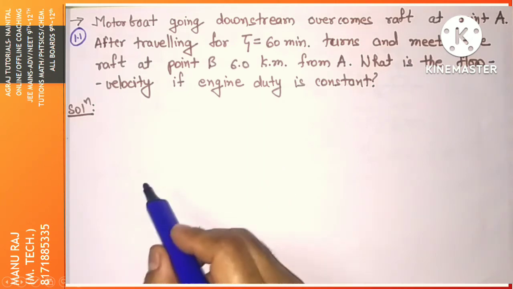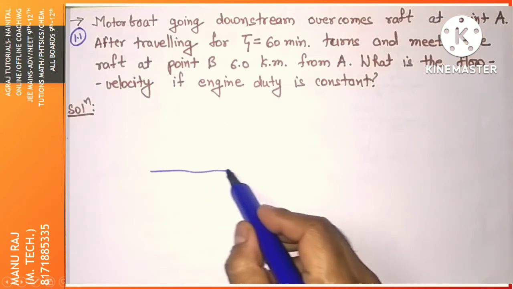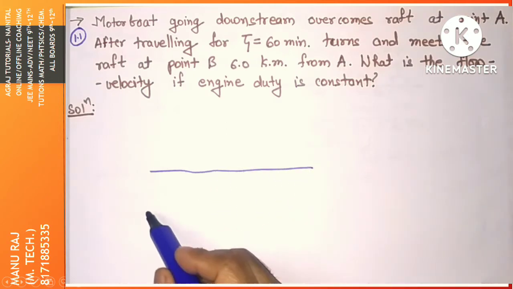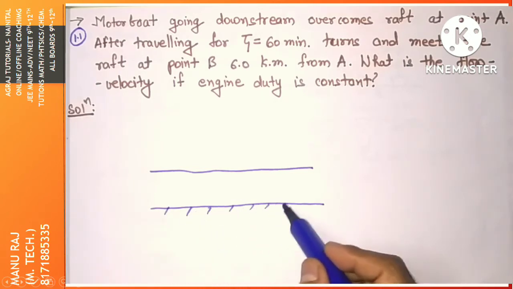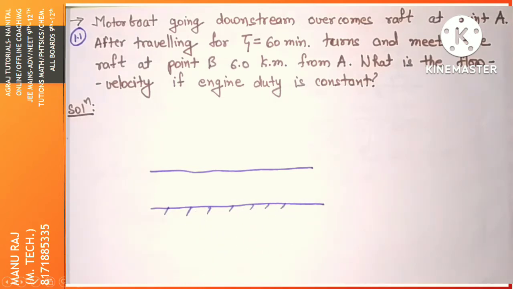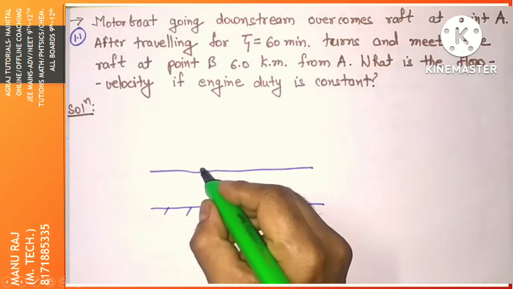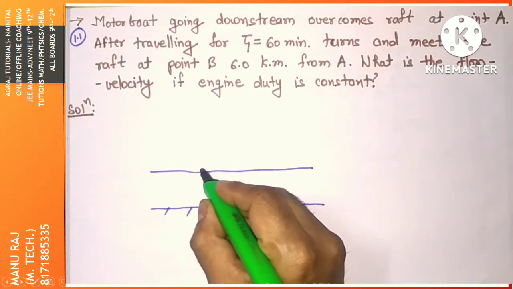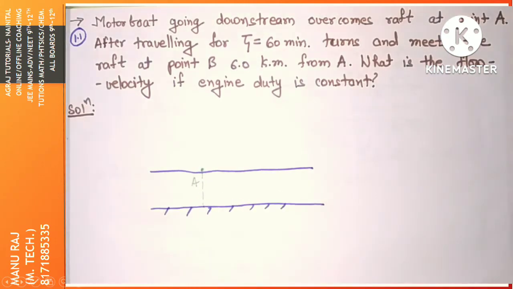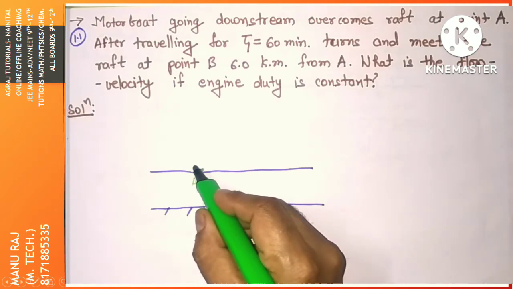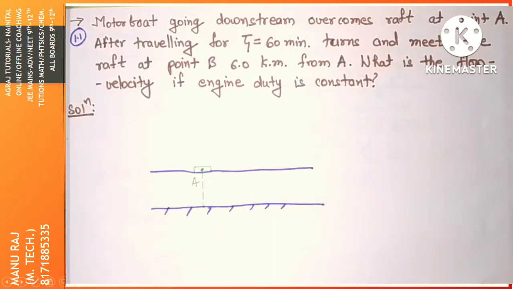Now, to solve this, let's say this is our river. On this river, there is some point A, around here. At this point A, there is some raft. Now a raft is just a plank of wood. It is just floating on the water.